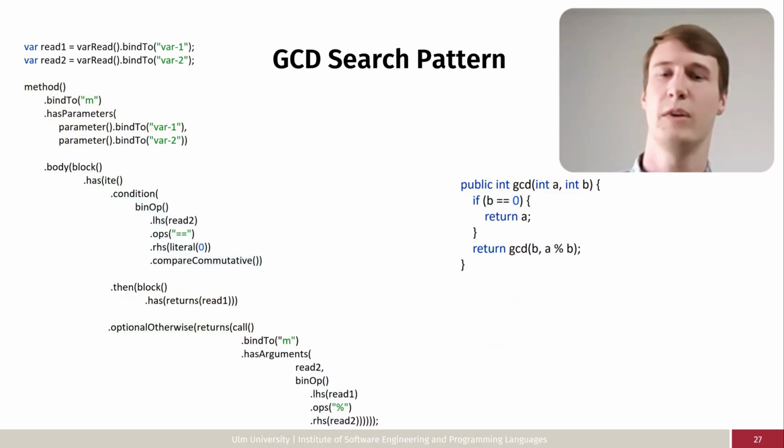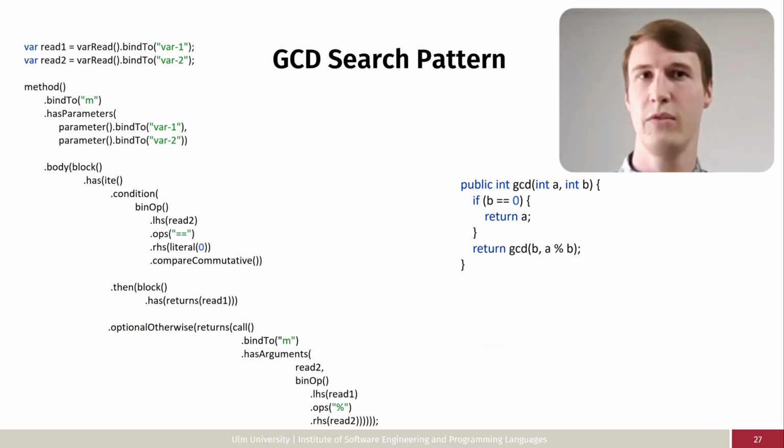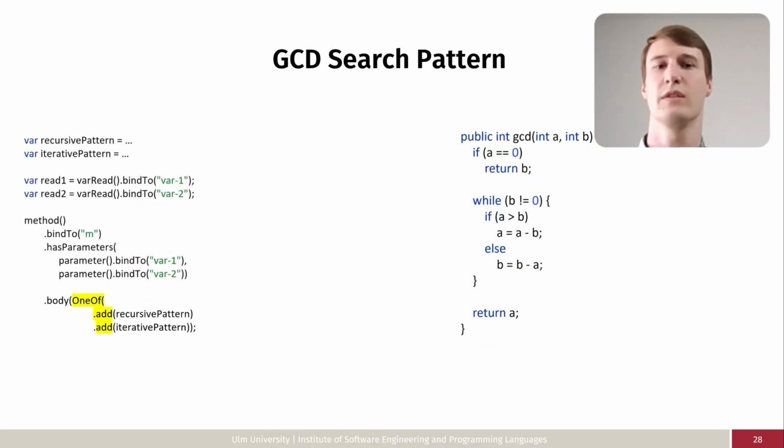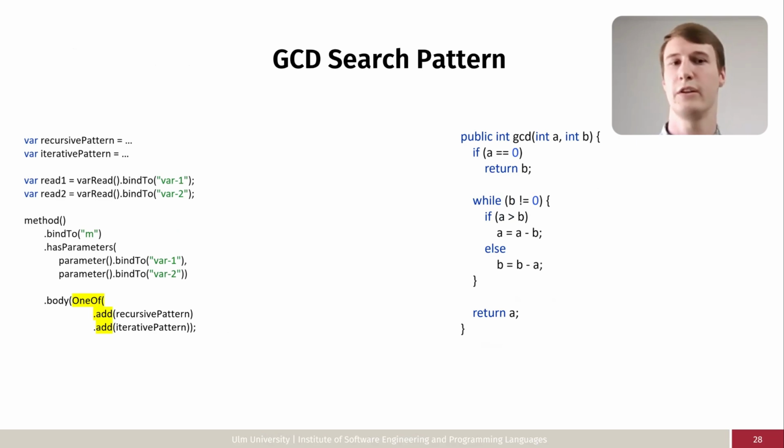Our search pattern now matches almost all of the identified implementations. In the last extension, we want to also include the iterative variant. Since this one is quite different, we add an alternative in the method body using the one-of statement, and we specify the iterative and the recursive part as options. We would now specify the recursive variant in a similar fashion as previously, and while doing this, we can use many parts of the search patterns that are identical, for example, the variables or the method definition.